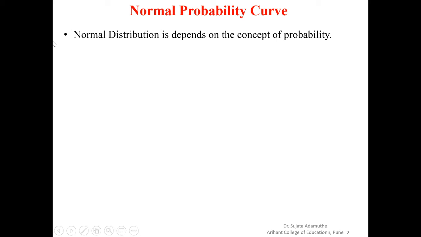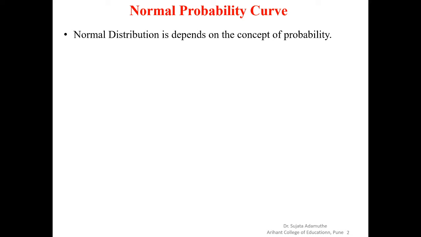We will see first what is meant by the normal distribution. Mostly when we observe a class, if we have not divided the class depending on the previous achievement or the ability of the students, normally the students are distributed normally.